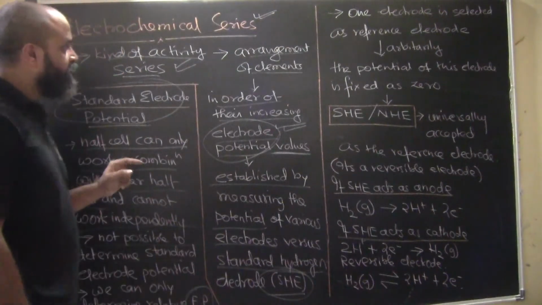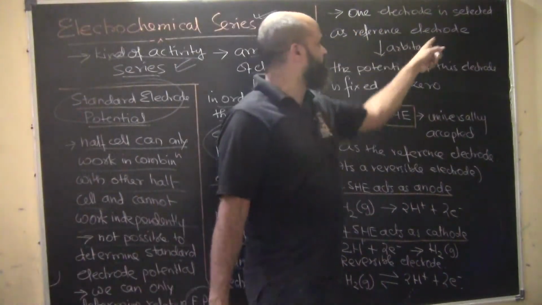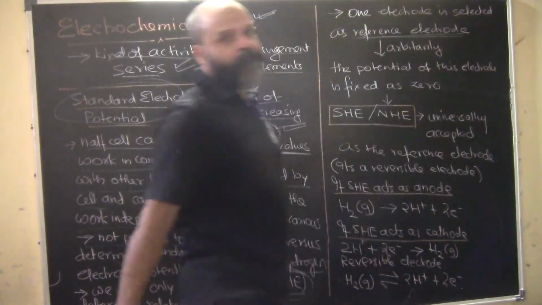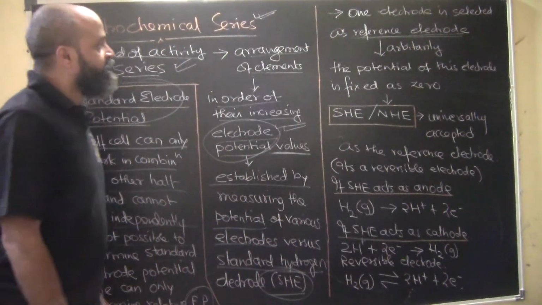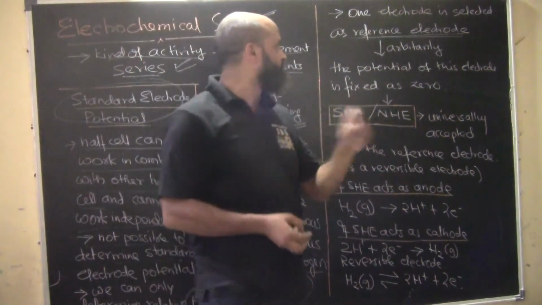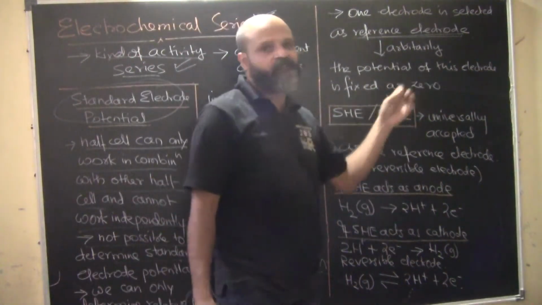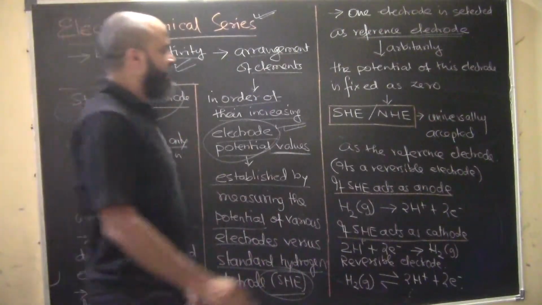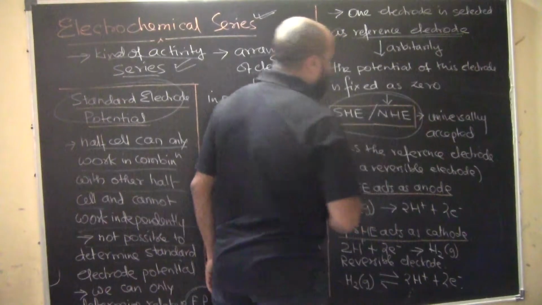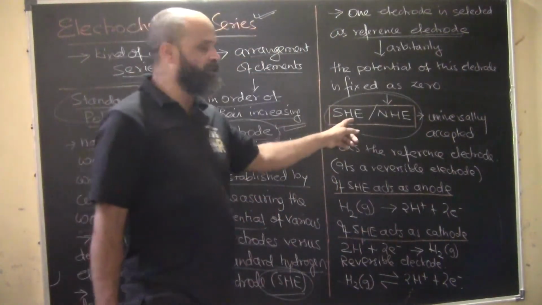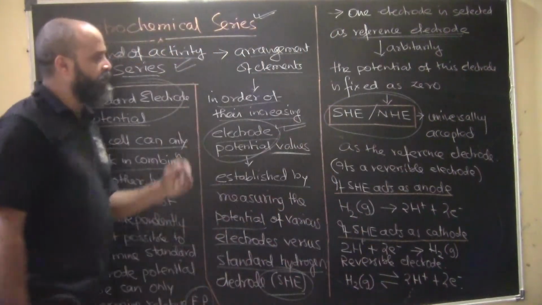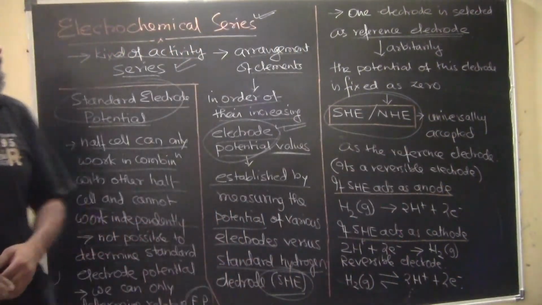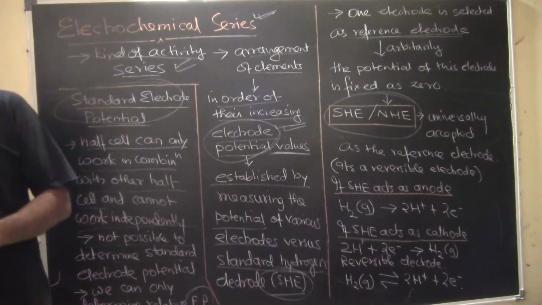One electrode is selected as the reference electrode arbitrarily. The potential of this electrode is fixed as 0. This electrode is basically known as SHE or NHE, which is the standard hydrogen electrode, and this is universally accepted as the standard electrode.